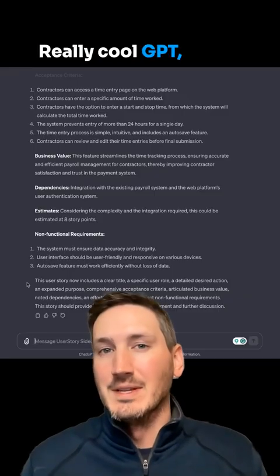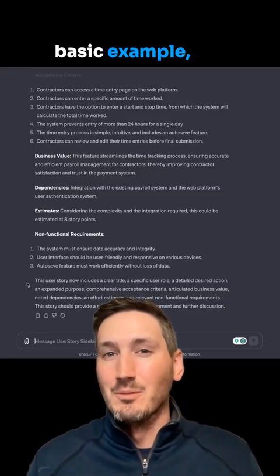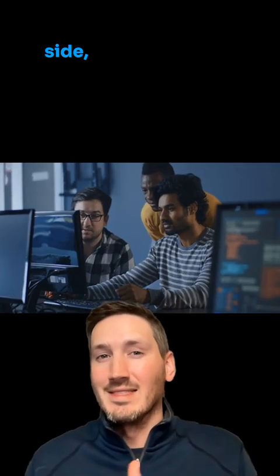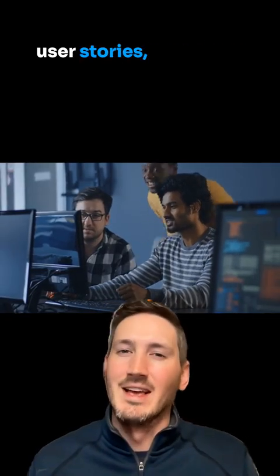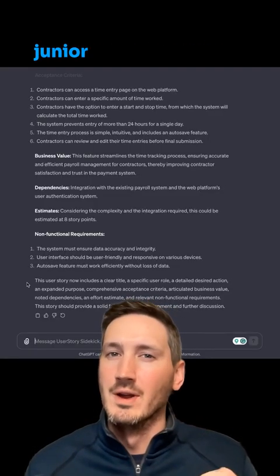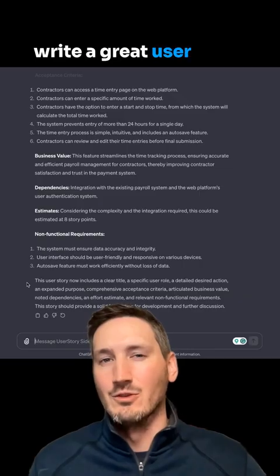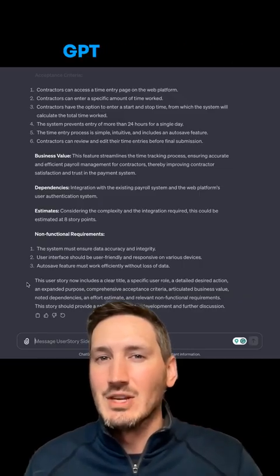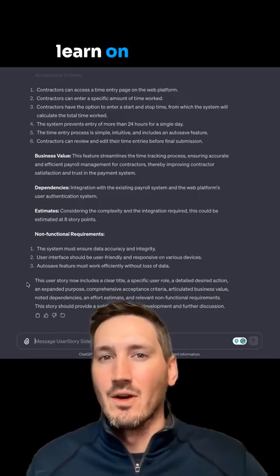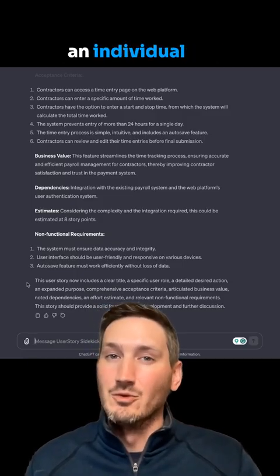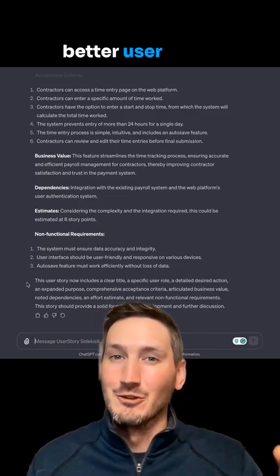Really cool GPT, pretty basic example, but think of how much time this could save for BAs or product managers. And then on the dev side, they get better user stories, especially if you have a more junior BA versus having to teach them how to write a great user story. Give them this GPT and they can learn on their own. This GPT will never get tired of helping an individual on how to create a better user story.